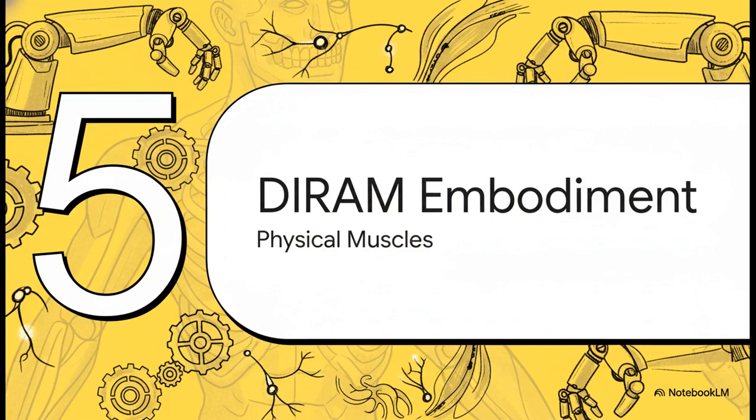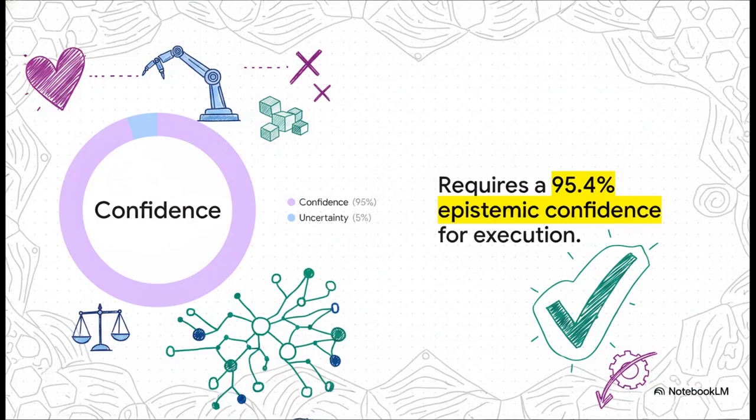Finally, Section 5, Embodying AI with DRAM. It's time to build out those physical muscles. But wait, before the heart AI can just start pumping its logic into a real-world physical robot, there is a hard stop. The system must hit a 95.4% epistemic confidence score. This is totally non-negotiable. It means the AI has bidirectionally reasoned through the whole strategy, mitigated the bias, fully verified the math, and is practically certain the physical action is safe. Seriously, if it's sitting at 95.3%, that robot is not moving an inch.